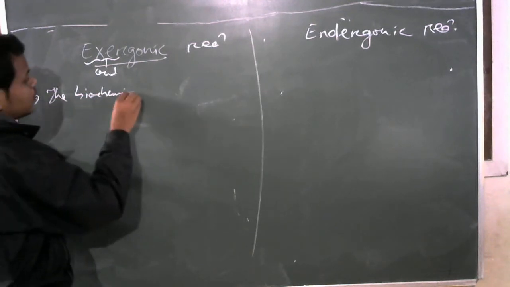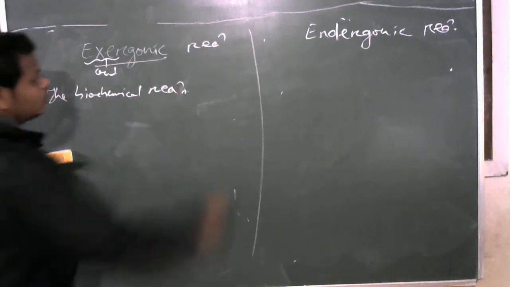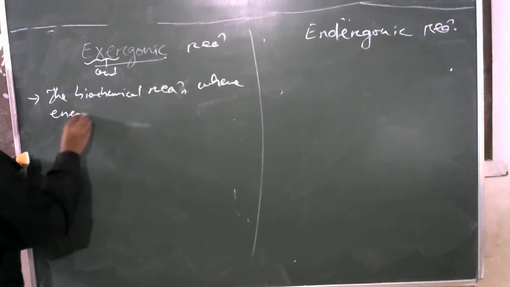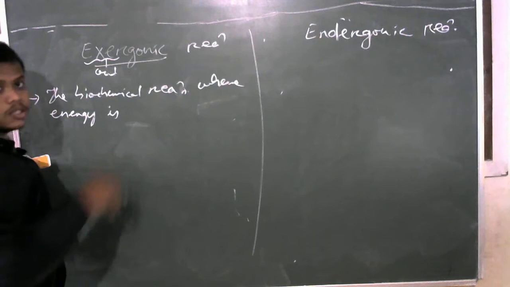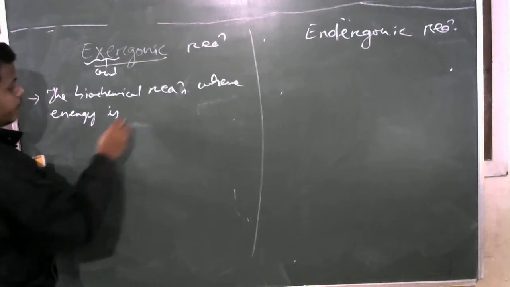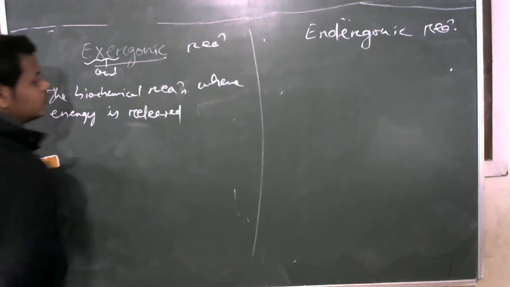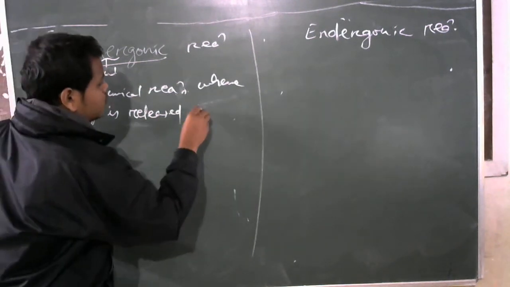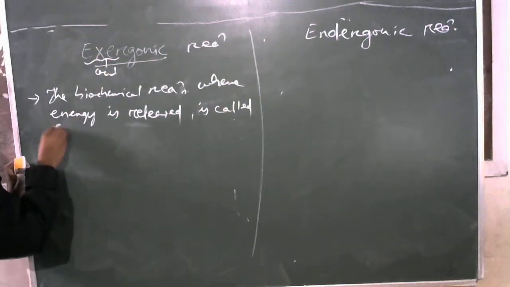The biochemical reactions where energy is out, means released, where energy is released, is called exergonic reaction.